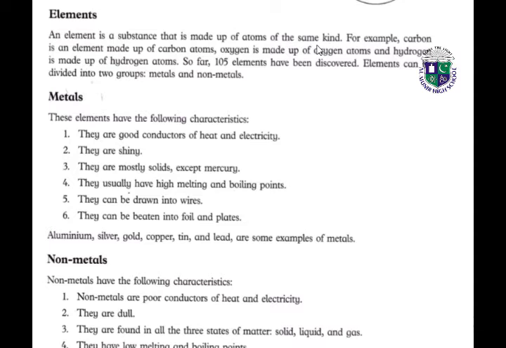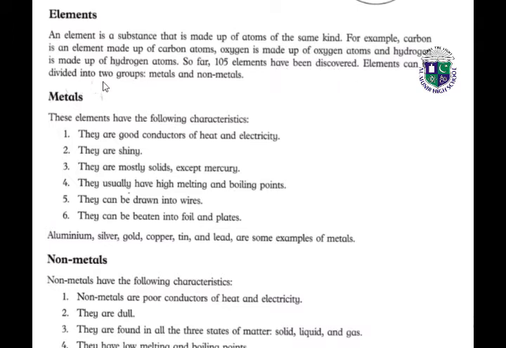So this is the definition of element. An element is a substance that is made up of atoms of the same kind. For example, carbon is an element made up of carbon atoms. Oxygen is made up of oxygen atoms. Hydrogen is made up of hydrogen atoms. So far, 105 elements have been discovered.